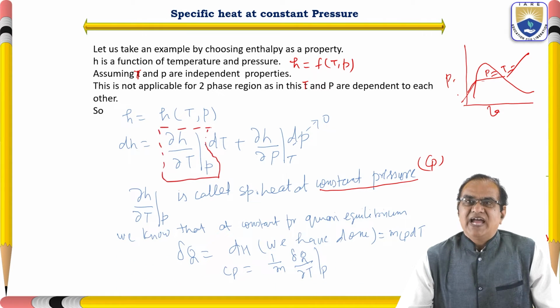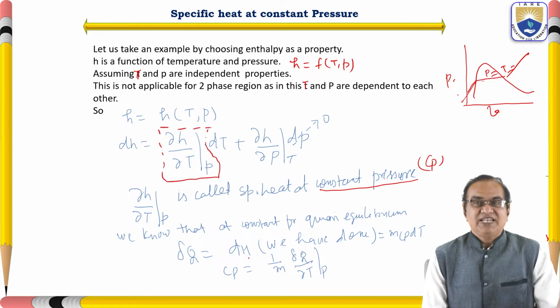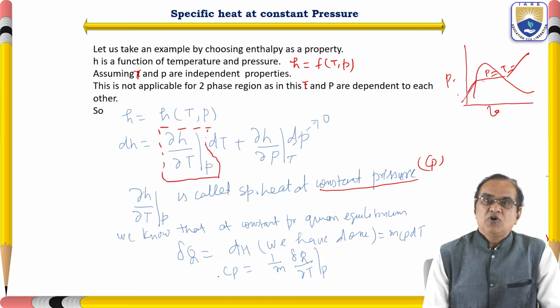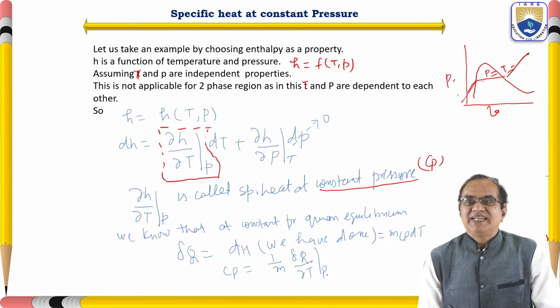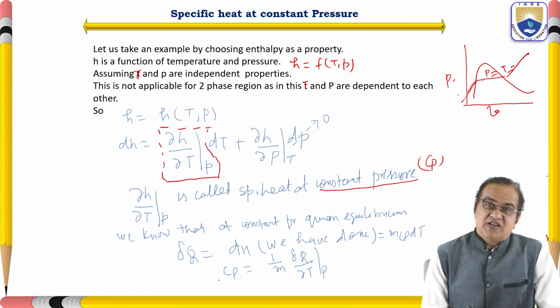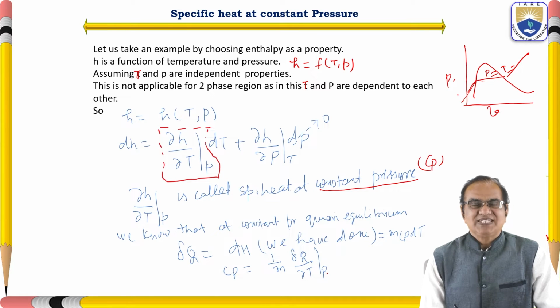We know that at constant pressure, in quasi-equilibrium, del Q is equal to del H. We have seen that this supplied heat is equal to the change in enthalpy. So we can write Cp is equal to 1 by m, and in place of dH we can write dQ, so 1 by m dQ by dT when pressure is constant. So the specific heat at constant pressure is equal to 1 by m del Q by del T when pressure is constant.